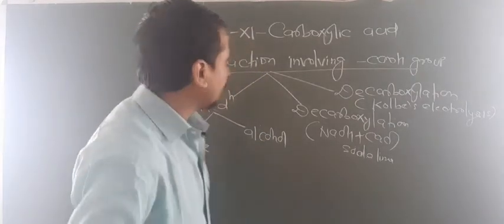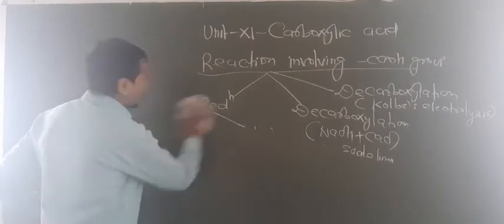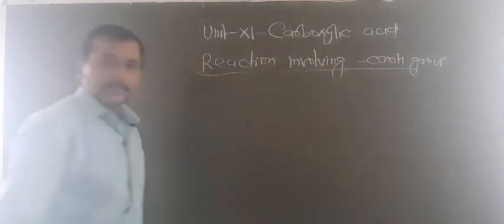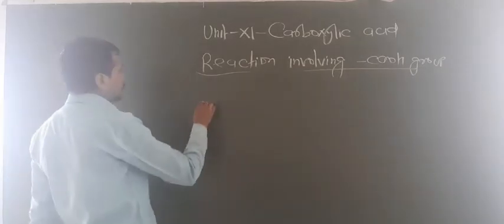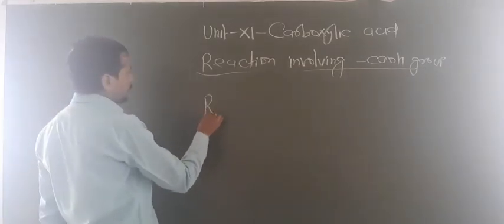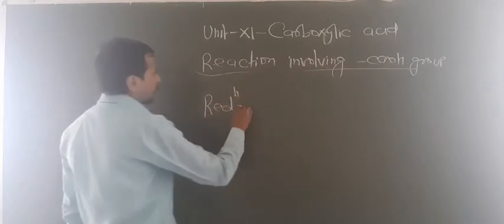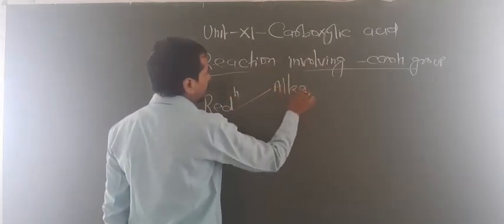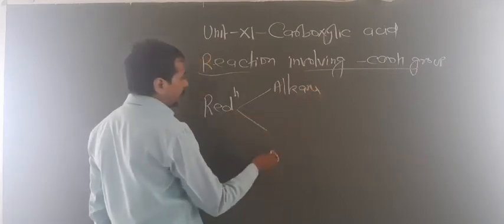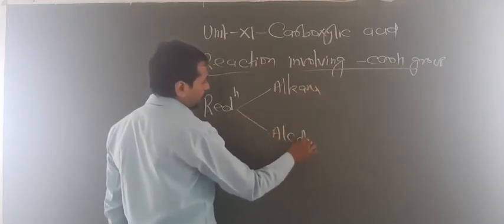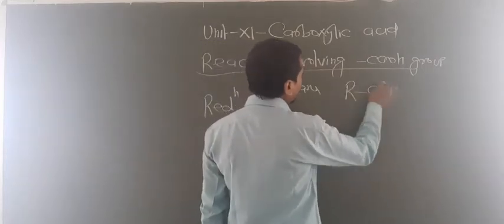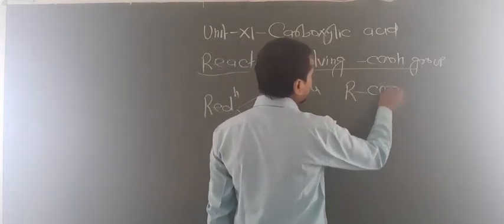Okay, now let us focus on the reduction reactions. In the reduction reactions you have to change acid into alkane and acid into alcohol. So one acid you have taken like this.